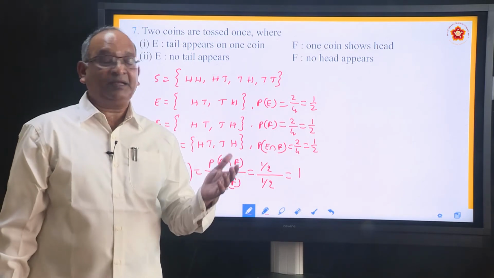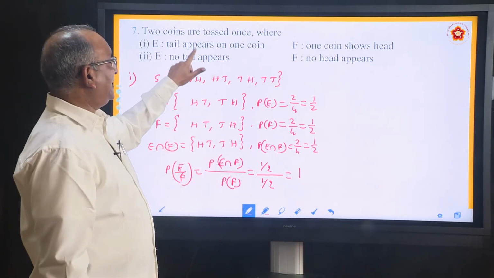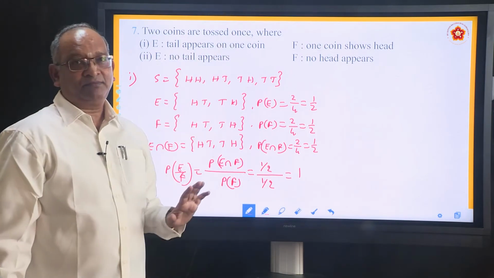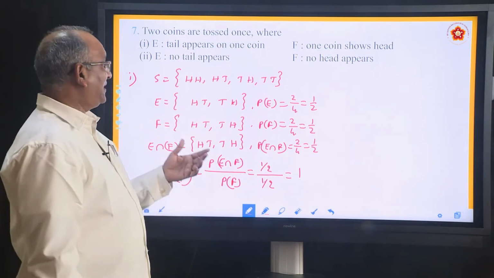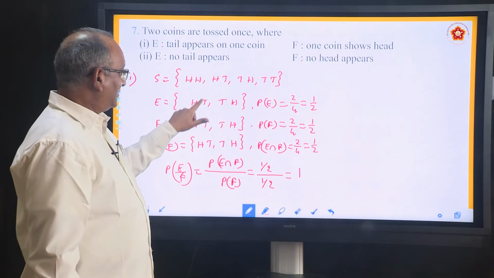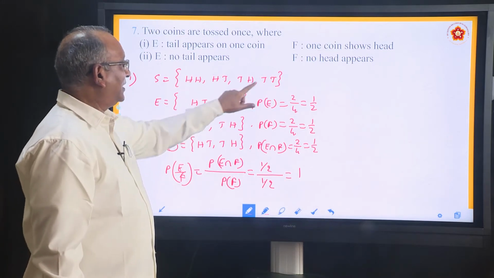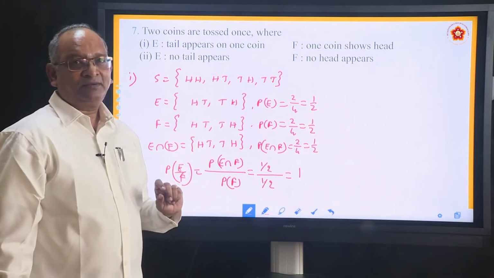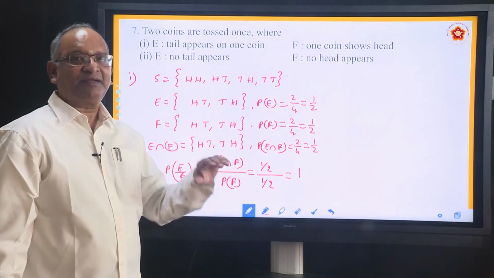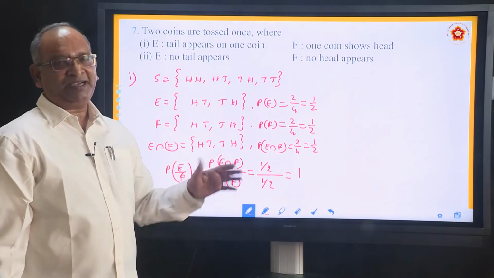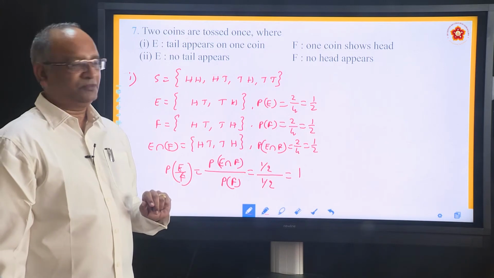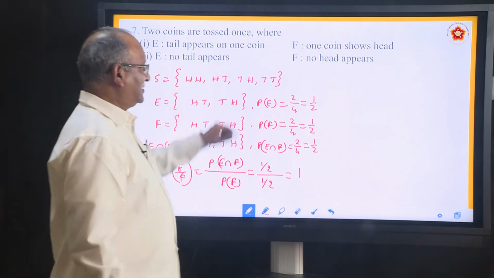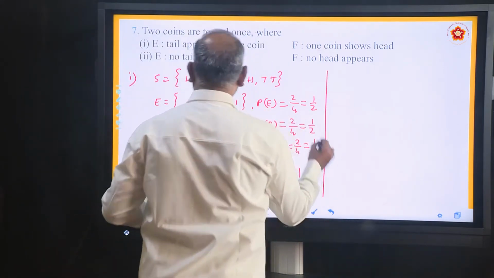If somebody says tail appears at least on one coin, then the event will have these two and this one also. Why? Because at least one means it can be one and more, and that will make all the difference.